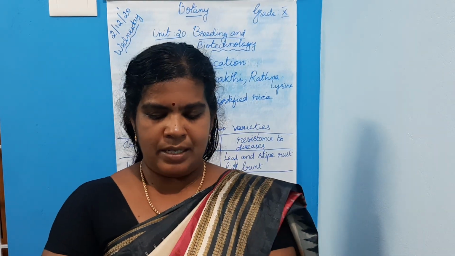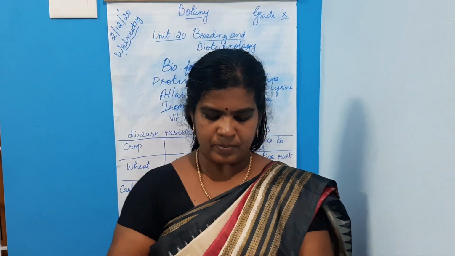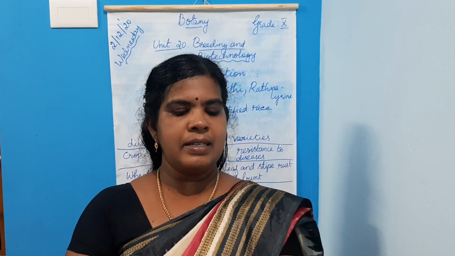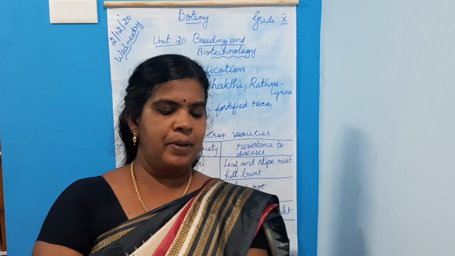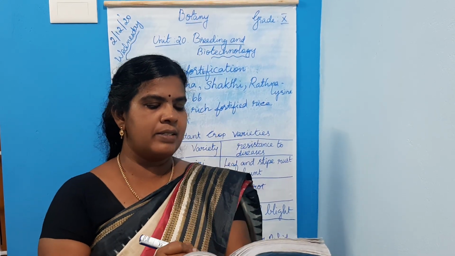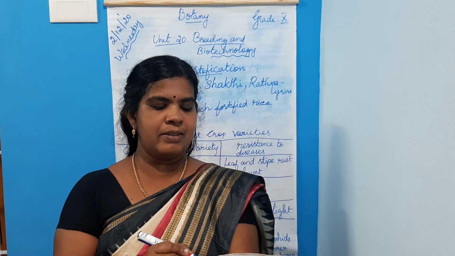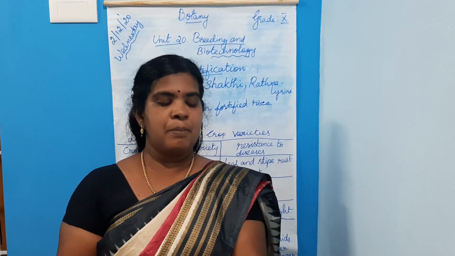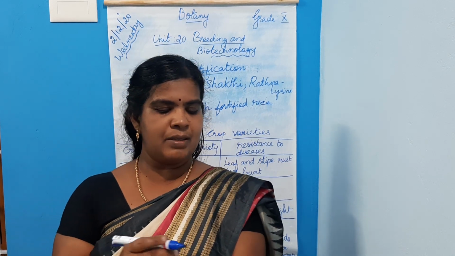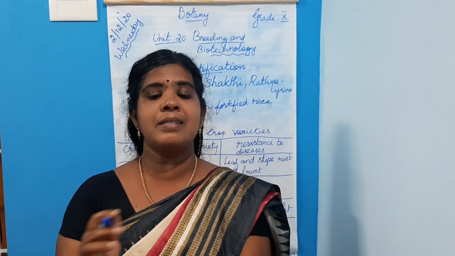Okay, children, now you all take page 296. Mark these question answers. Choose the correct answer. Second one, Pusa Komal is a disease-resistant variety of cowpea. Number 3, Kimgri developed by hybridization and selection for disease resistance against rust pathogen is a variety of wheat. Number 4, the miracle rice which saved millions of lives celebrated its 50th birthday. That is miracle rice, IR8.